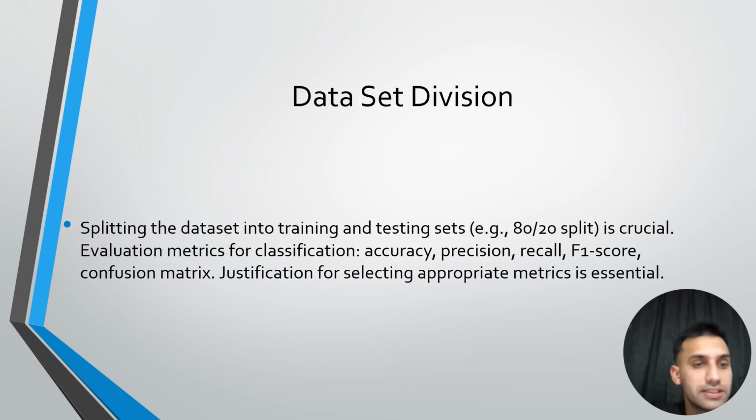Data set division is another important factor in machine learning, where we split the data into training and testing data. Splitting the data set into training and testing is crucial. Evaluation metrics for classification: accuracy, precision, recall, F1 score, confusion matrix. So justification for selecting appropriate metrics is essential.